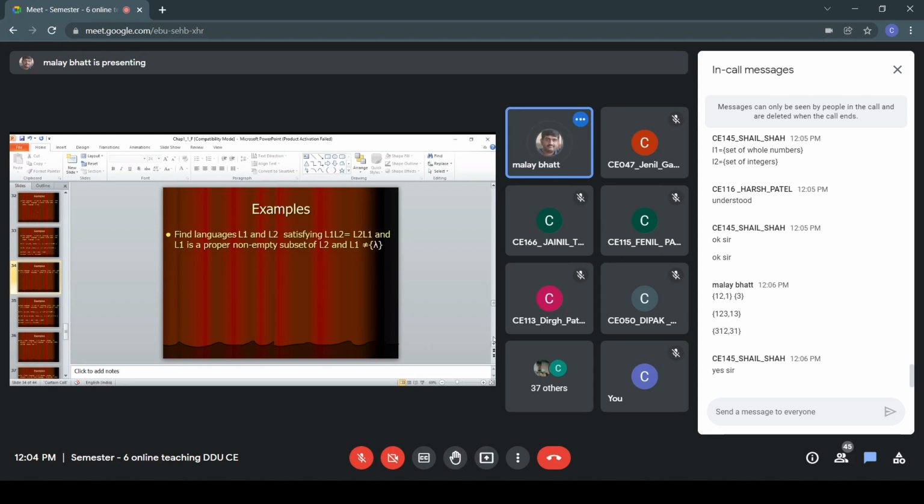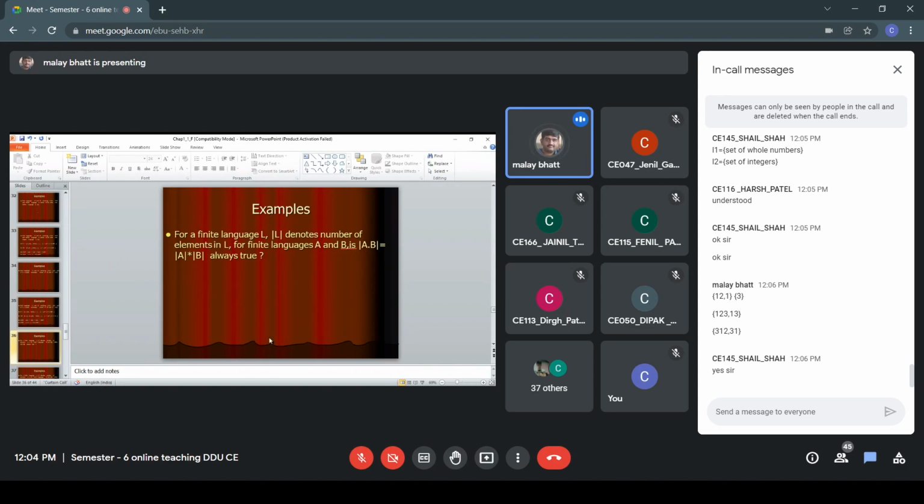Okay, so let us see the answer in the slide. So here the same example which you have mentioned, a raised to n where n is odd, and second, a raised to n where n is greater than or equal to 0. All the elements from a raised to n are taken as L2. So when I perform L1 L2 concatenation, we are getting this, which is equal to L2 L1. So L1 L2 is equal to A dot null, which is equal to A, which is equal to null A, which is equal to L2 L1. Right? So that is what we will get as the answer.